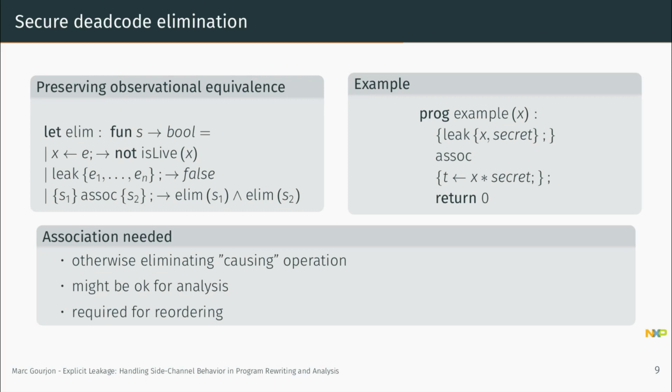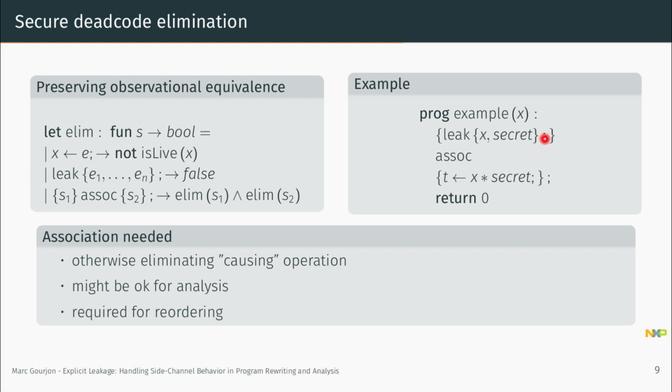Based on this, secure code elimination can be performed. The idea is that elim tags those statements which can be removed. And for the assignment, it's the usual case that if the variable being assigned to is not live, then it can be removed. But for the leak statement, as we want to preserve observational equivalence, it is never removed. Now, if we consider our program, just those two rules would allow us to remove the multiplication here on the right-hand side, but would not remove the leak statement.